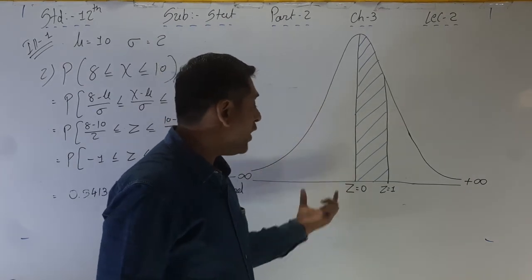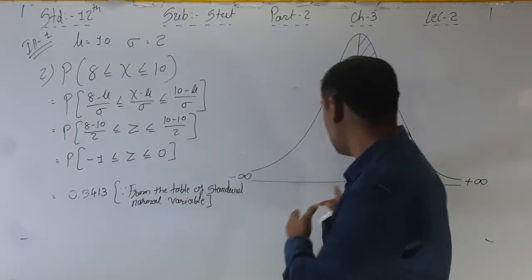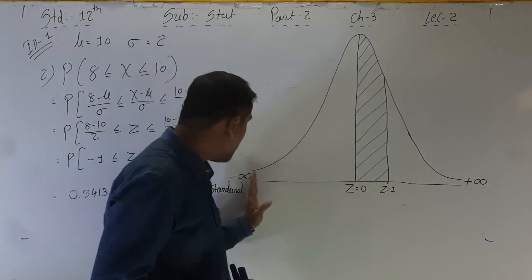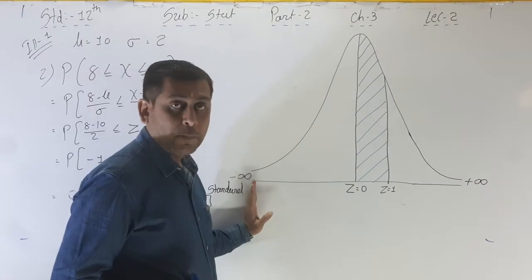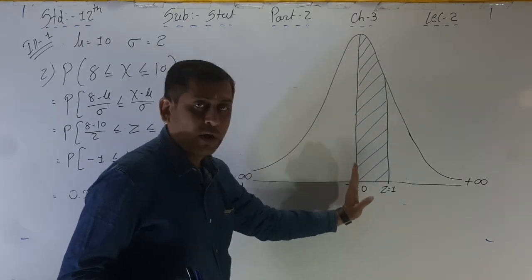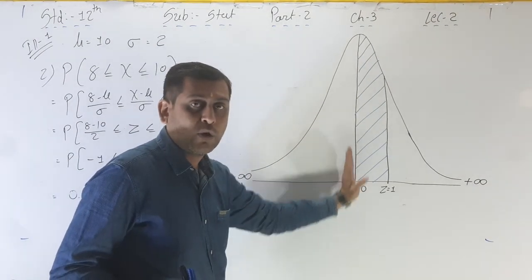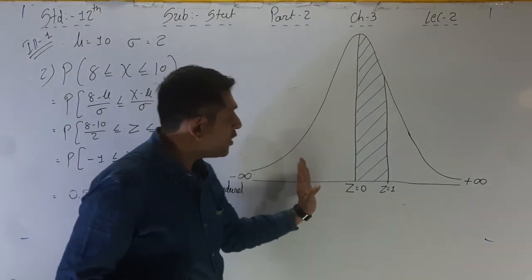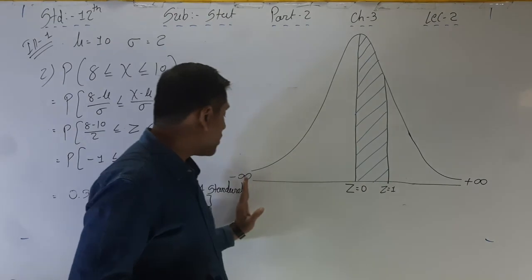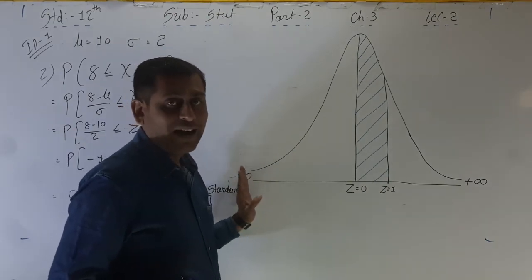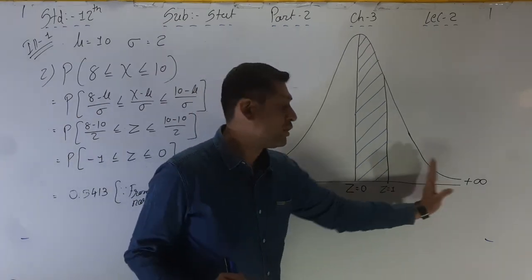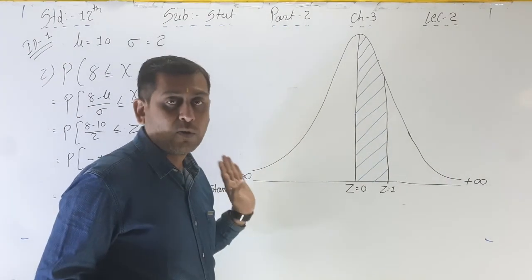So again, what is the value? The value is 0 to 3.5 here, as well as 0 to 3.5 here. Compulsory, always, because z is on the perpendicular and the value of z is equal to 0 on the perpendicular. Okay, so here half portion 0 to 3.5, here half portion 0 to 3.5, but the minus amount is here, and we have to write down the positive values here, negative values here.